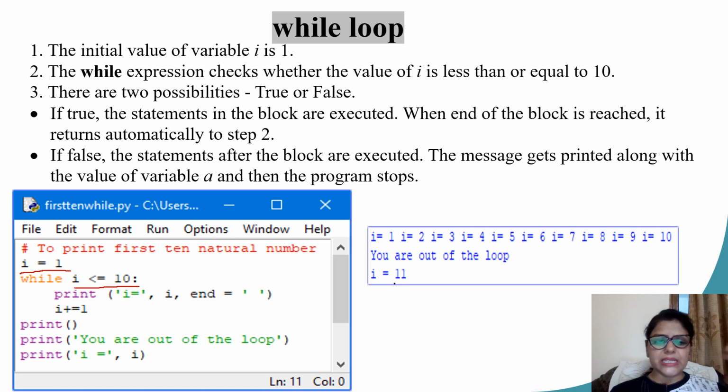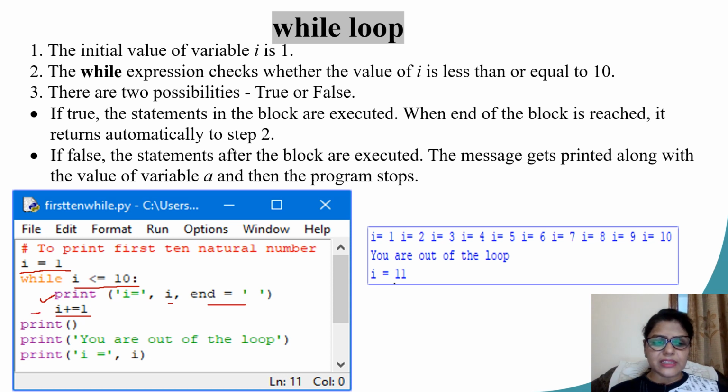This means that the loop is going to continue while the value of i remains less than or equal to 10. Inside the loop, I am using the print statement. I write print i, followed by the variable i and end equal to a space. This will print the values on the same line. As for the update part, I am increasing the value of i by 1.